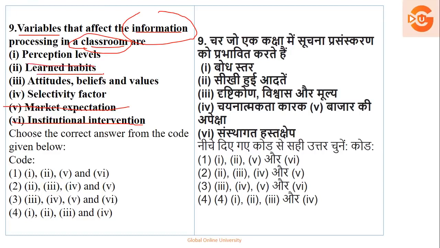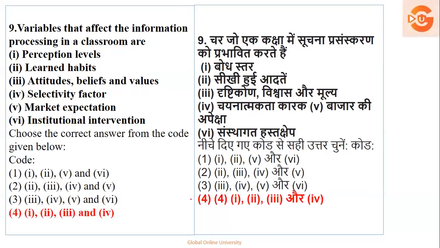Okay, so just go through these 4 options again. Perception, yes. Habits, yes. Attitude, belief, yes. And selectivity यानी कि कौन से communication idea को लेना है और कौन से ideas को eliminate करना है. So if you see your options, that is option number 1, 2, 3, 4. So you have to select 1, 2. So 5 is not there. So just cancel the 5. So बचता है कौन सा आपका option number 4. So option number 4 is, see, market expectation होगा ही नहीं. So wherever the option 5 is there, just cancel it out. सबसे ज़्यादा easy है ये method. So option number 4 is your right answer.